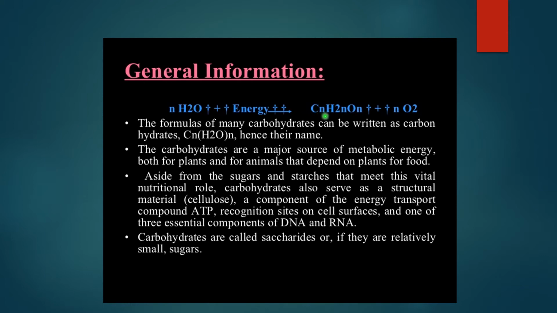Here also you can see a small letter n is mentioned. This n is again the number of carbon units, hydrogen units and oxygen units. That means this Cn(H2O)n is nothing but a carbohydrate. This carbohydrate can have n number of carbon atoms, and that's the reason we have mentioned the small letter n, plus the release of oxygen.